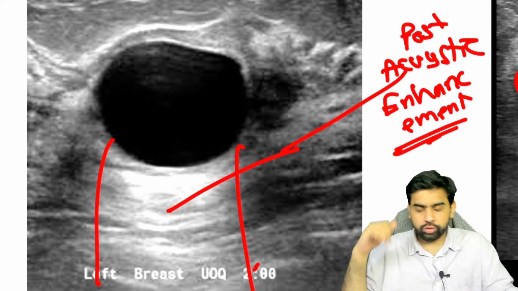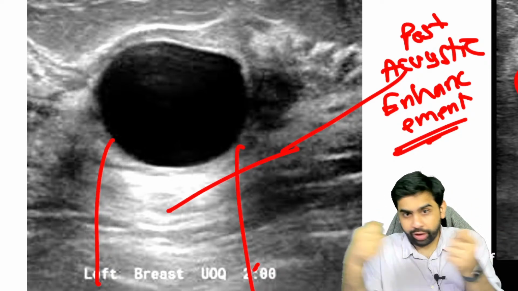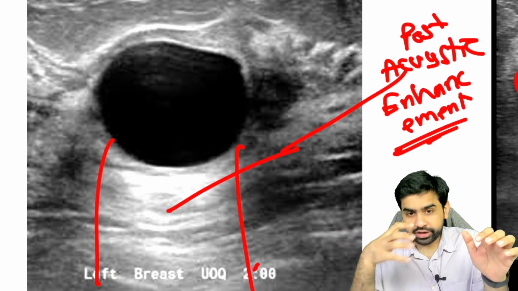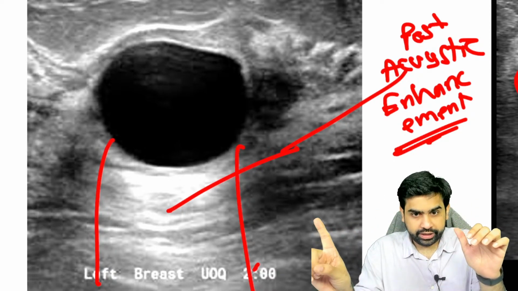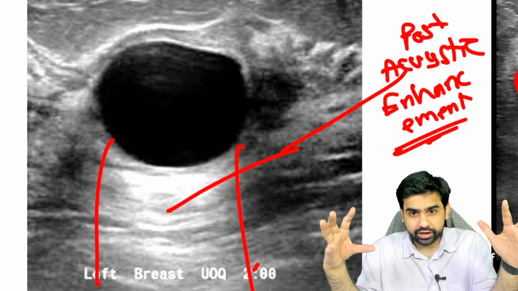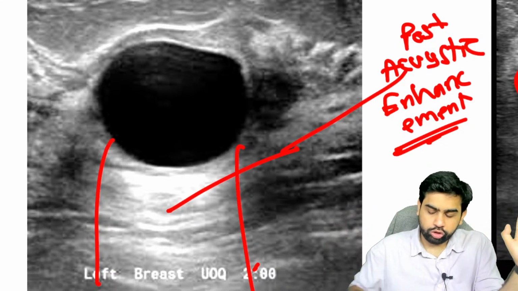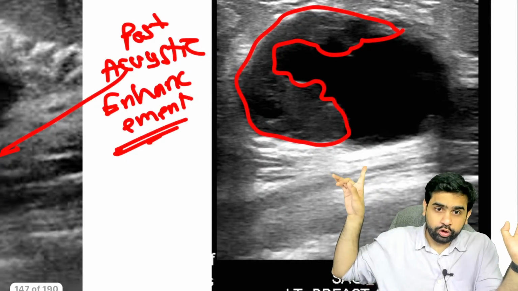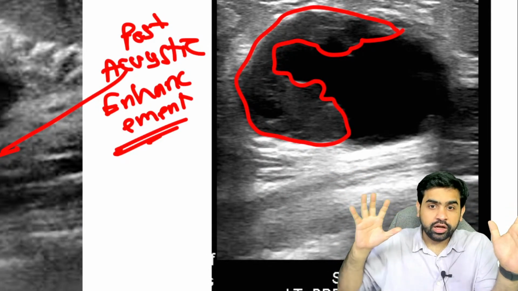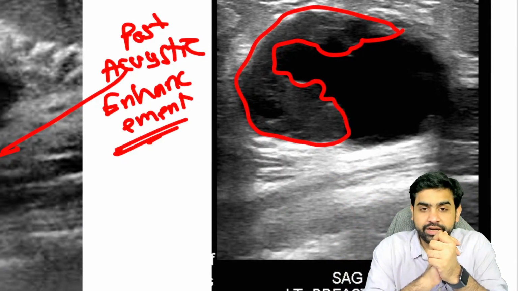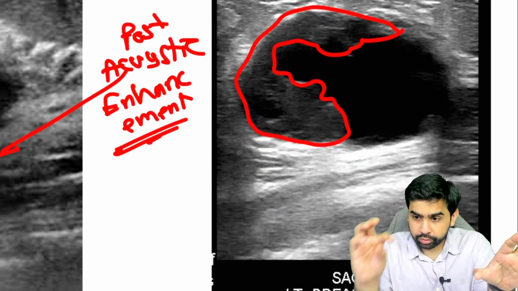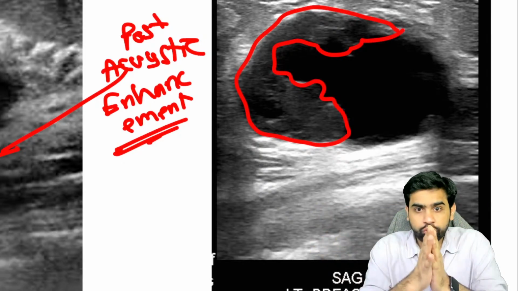Whenever you aspirate a breast cyst, if the contents are clear, with no blood stain, and if the lesion completely subsides after aspiration, do nothing, you can just observe that. But on the other hand, over here, if you aspirate, the cyst is not going to completely disappear, because this is a complex cyst and has some solid component as well.